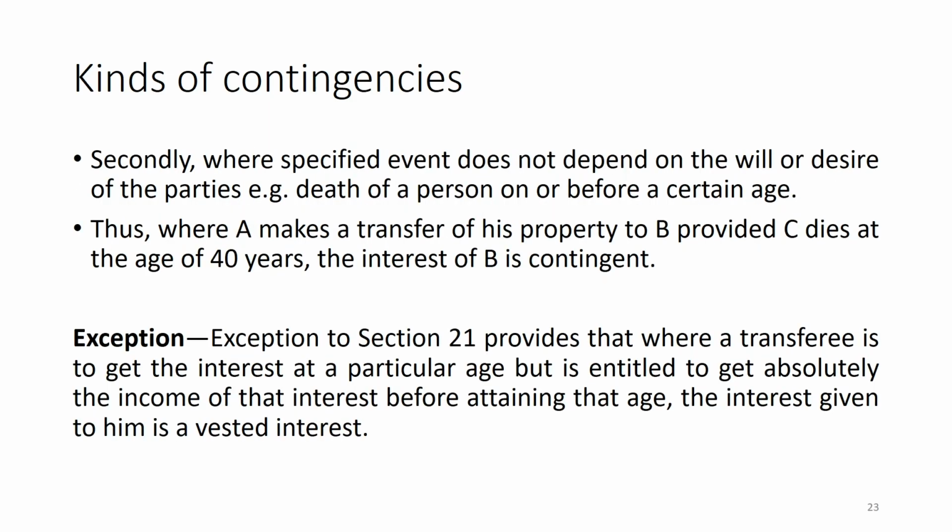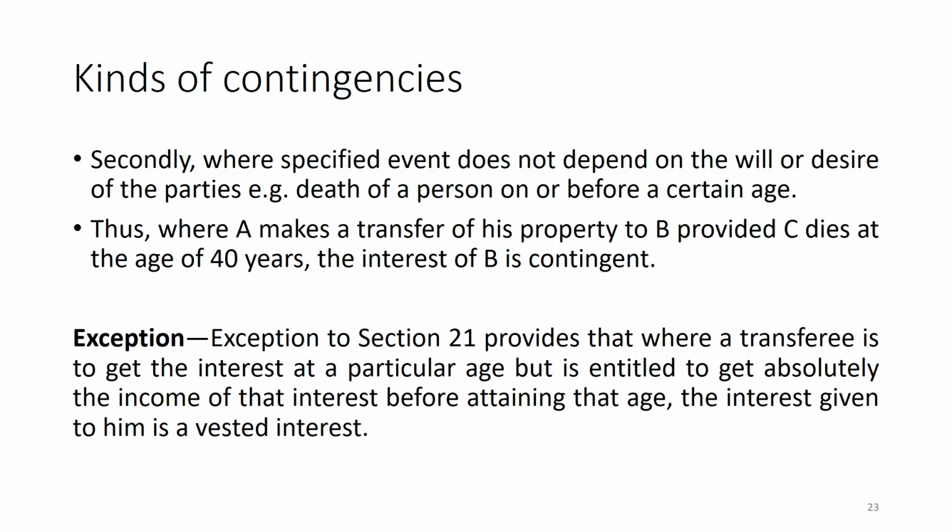Then second is where a specified event does not depend upon the will or desire of the parties, such as the death of a person before a certain age. Thus, where A makes a transfer of his property to B provided C dies at the age of 40 years, the interest of B is contingent.